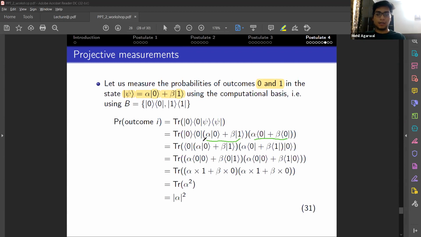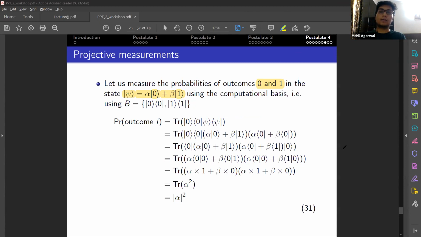Now I'll use the cyclic property of trace and basically get this ket 0 here, bra 0 there, and this will evaluate to alpha, and this will also evaluate to alpha, and the probability of the outcome would be alpha square, as we had seen when we were discussing single qubit gates at the start.